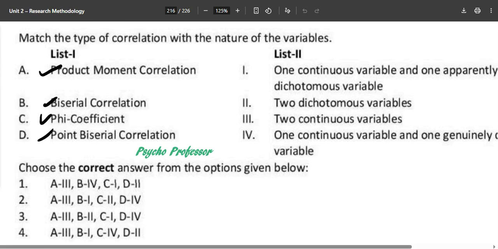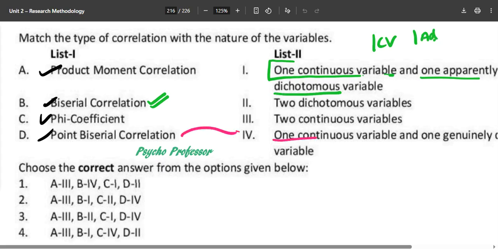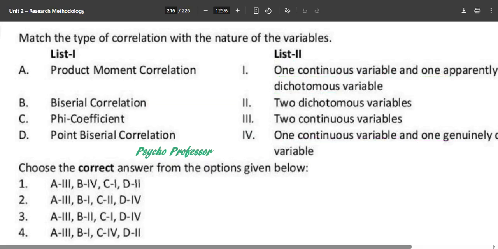Now for biserial correlation, what you need to remember is one continuous variable and one apparently dichotomous variable. The other one should be an apparently dichotomous variable. And for point biserial, it should be one continuous variable and one genuinely dichotomous variable. The other one should be genuinely dichotomous.